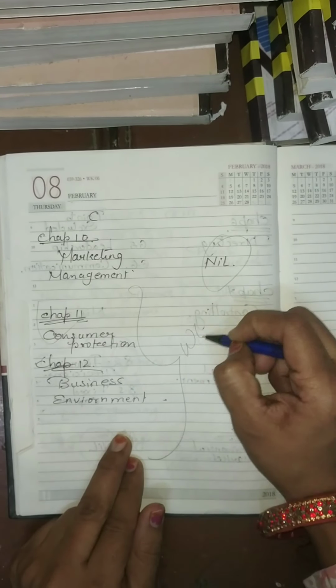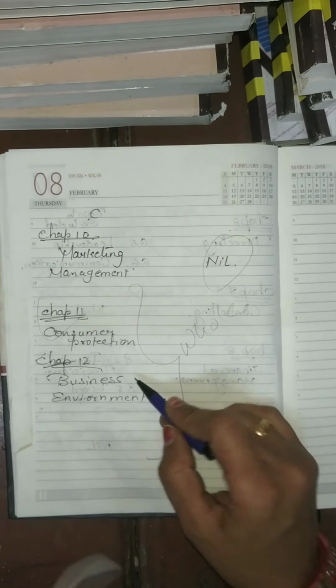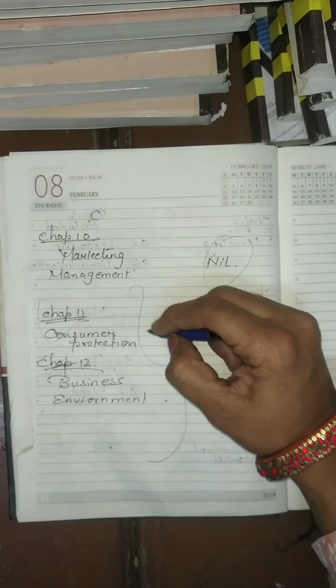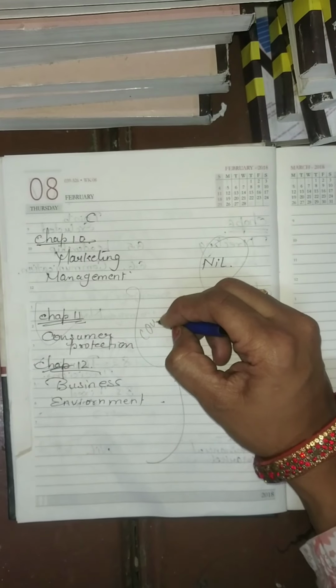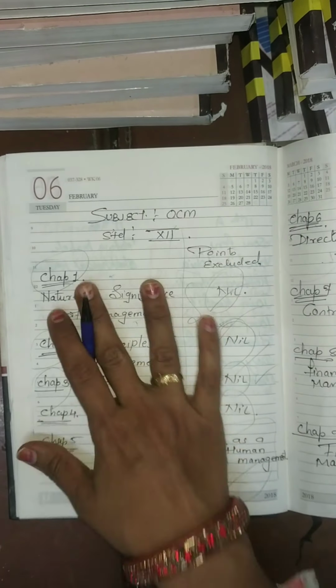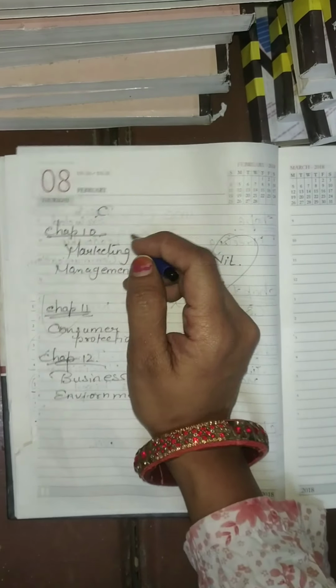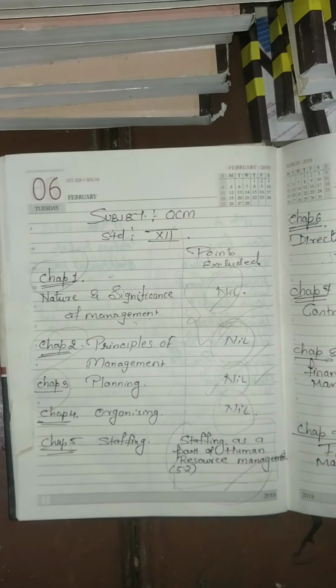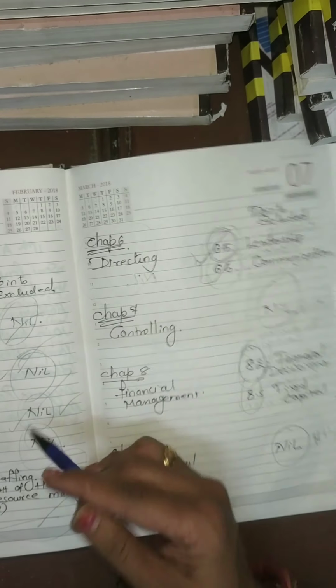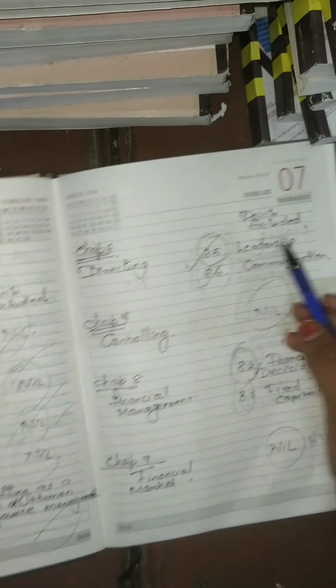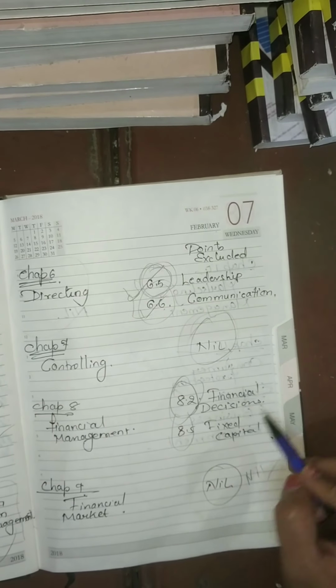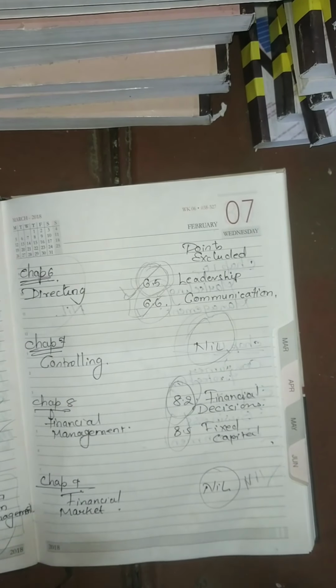The whole chapters 11 and 12 will not be included in your course. So at the end of the day, out of 12 chapters you have to study only chapters 1 to 10, and from there also staffing as a part of human resource management, leadership, communication, financial decision, and fixed capital are reduced.